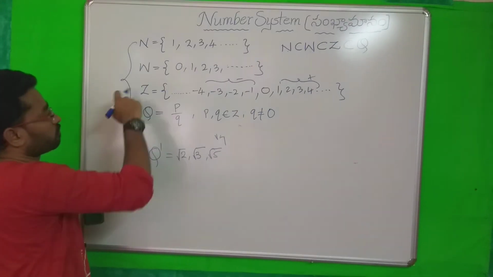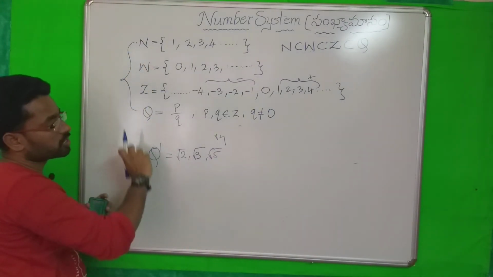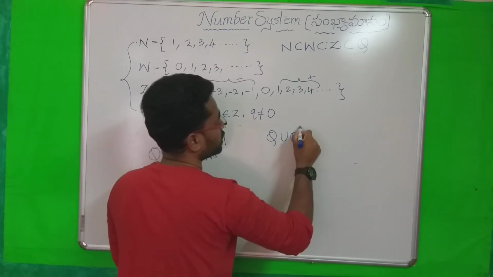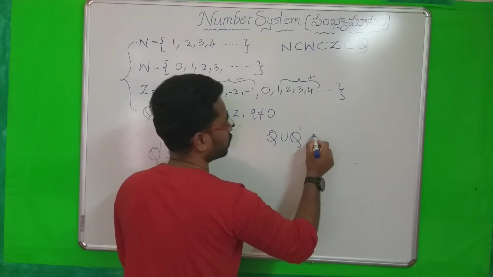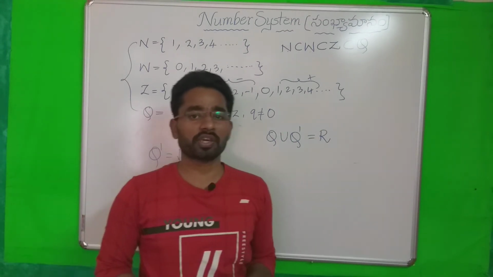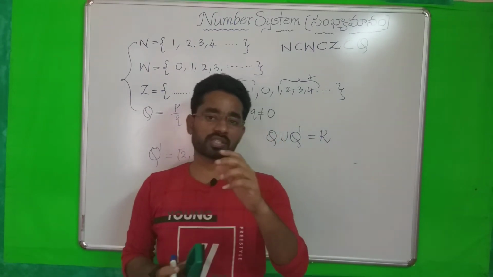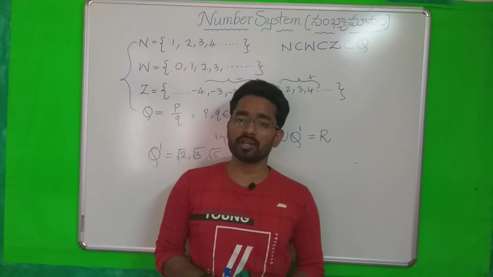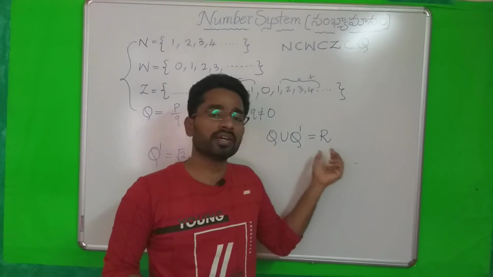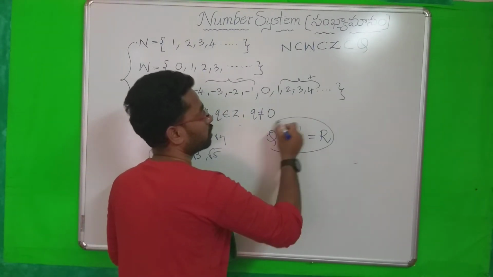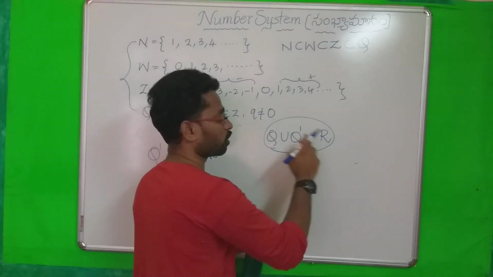So this is one family. The union of both, that means the union of rational and irrational numbers, karaniya sankhyalu and akaraniya sankhyalu, we can call real numbers. We can see this many times, vastava sankhyalu. What are the vastava sankhyalu? Real numbers. Real numbers are nothing but the union of rational and irrational numbers. So this is the main set, like the topmost set.